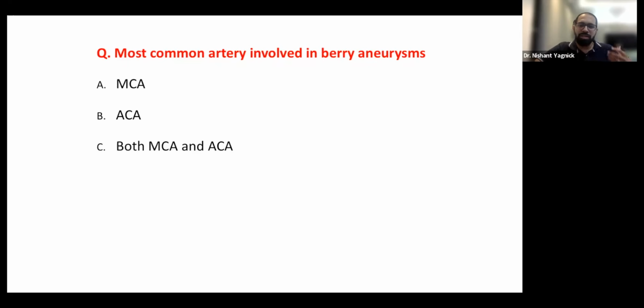Now, what will happen is some MCQ book will come out, and that MCQ book, just to differentiate itself, will say both MCA and ACA, and they'll quote some paper or something. But it is MCA. MCA has a much higher rate of berry aneurysms than ACA. And when you talk about most common, unless MCA and ACA have an equal percentage, you can't say both MCA and ACA. MCA is definitely the much larger supplier, and berry aneurysms often form in the smaller branches of the middle cerebral artery, particularly the ones that go towards the thalamus.